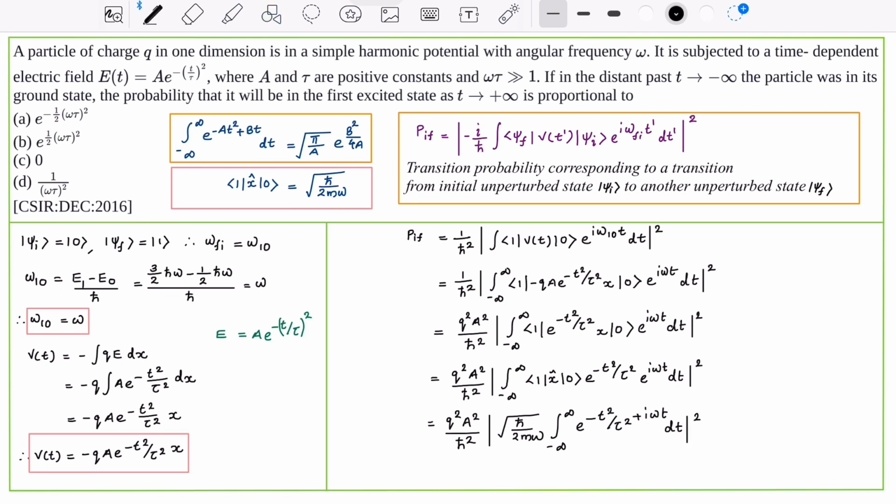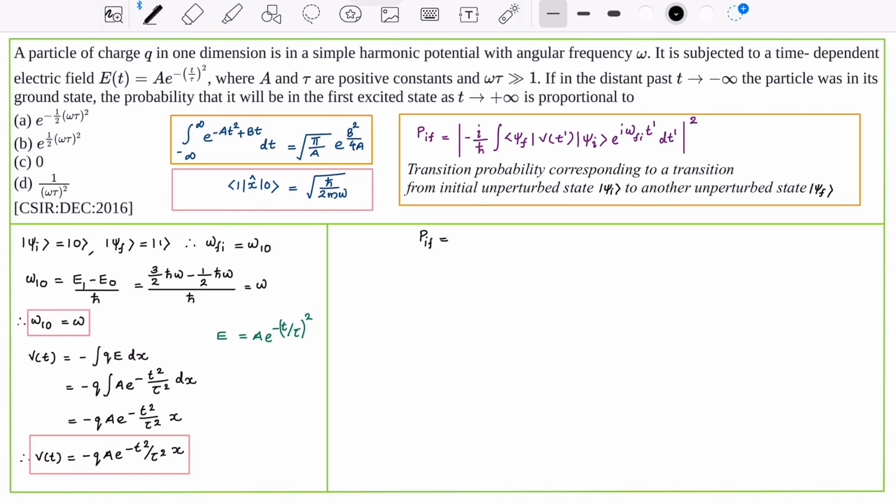Now let us simplify the expression. P_IF is equal to q square a square by h bar square, then h bar by 2m omega, modulus integral minus infinity to infinity e raised to minus t square by tau square plus i omega t dt, whole square. Now the integral is of the form integral minus infinity to infinity e raised to minus a t square plus b t dt.